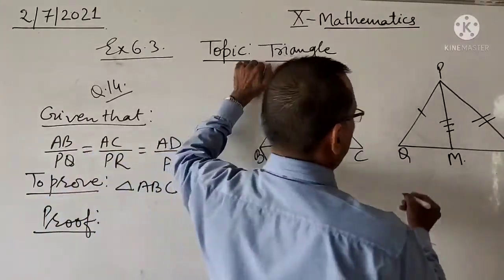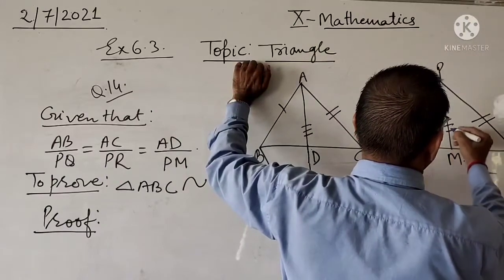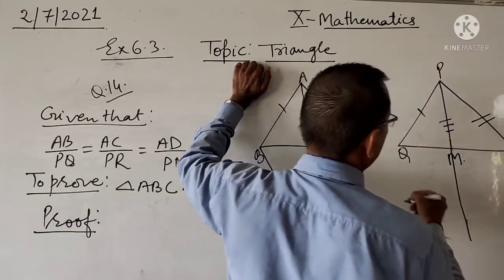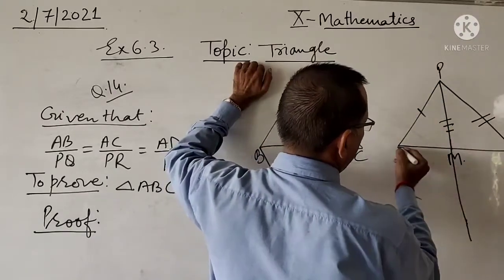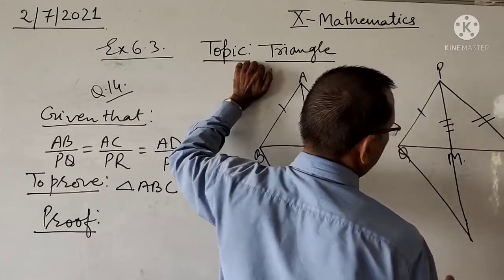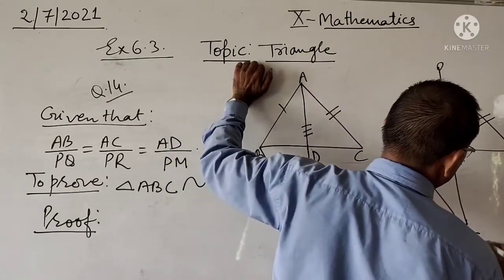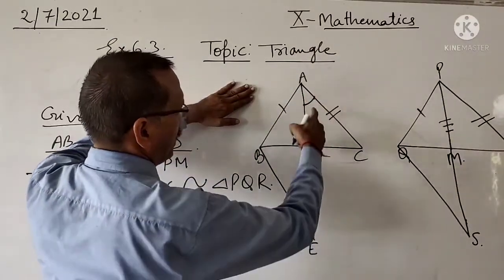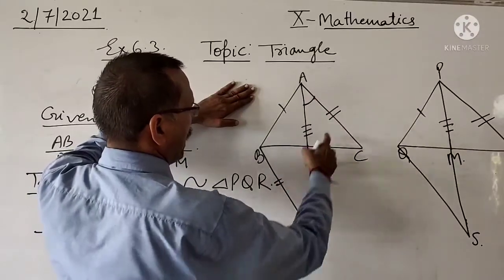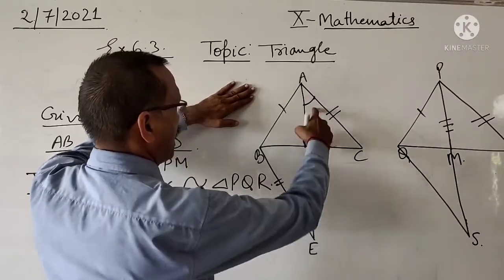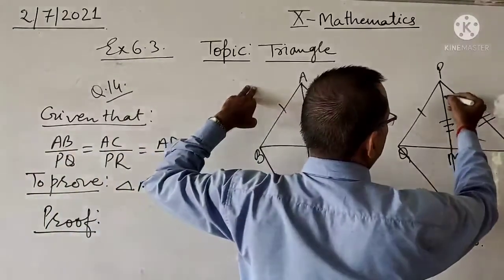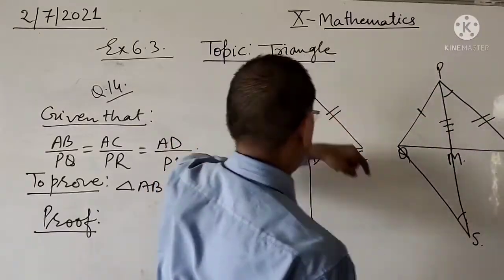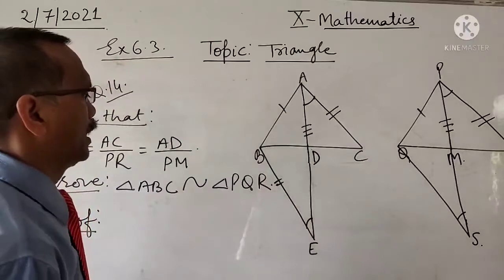Similarly, we will produce the median PN and draw a line through Q parallel to PR, and it meets at the point, suppose S. Now these two sides are parallel, therefore these angles are alternate. Similarly, this angle equals this, these are alternate, and PS is the transversal, here AE is the transversal.